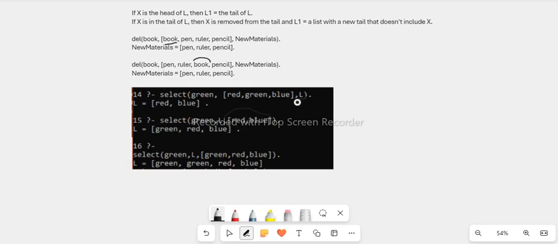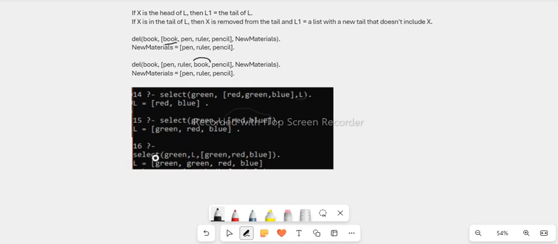In the first example, the list L, the variable, is the remaining list, the resulting list after deleting the green. And in the second example, the variable L is actually the list where we are removing an item. So we don't know the list just yet. Now after we remove green from the list, we are given red and blue. Meaning, if we haven't actually removed green from the list, we will have something like green, red, and blue. So that's why we have green, red, and blue.